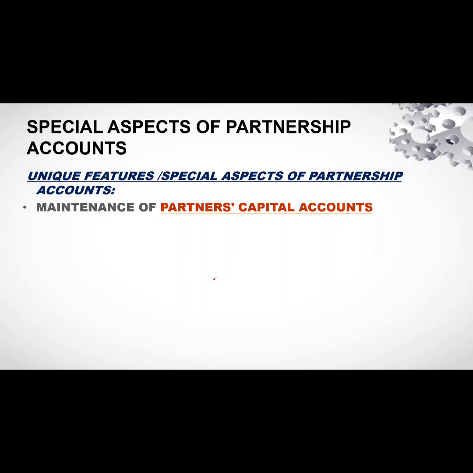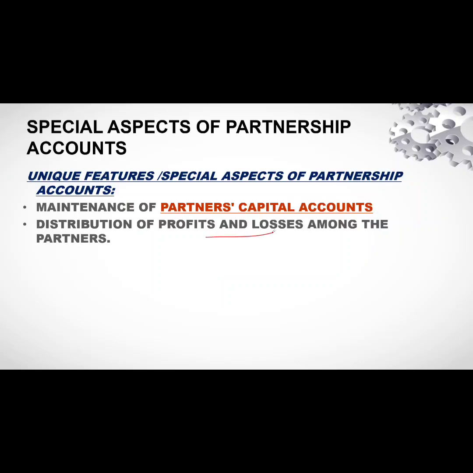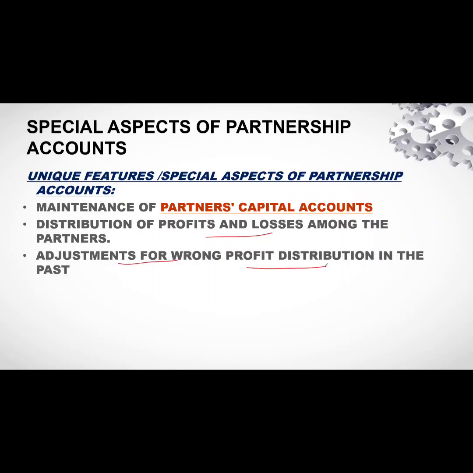Second important special aspect is the distribution of profits and losses among the partners. How the profits and losses are to be distributed among the partners is a special feature under partnership accounts. Third, the adjustments for wrong profit distribution. If the profits were distributed wrongly in the past, how it has to be adjusted and distributed to the partners will be the next important feature of partnership accounts.